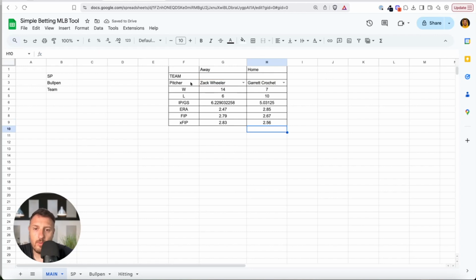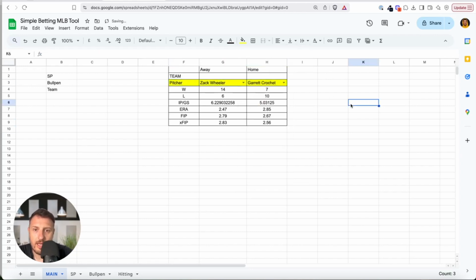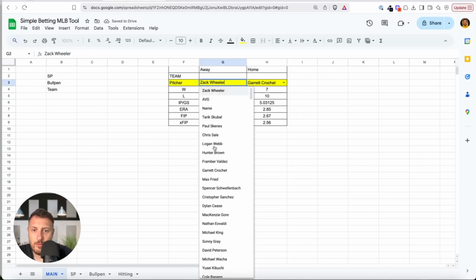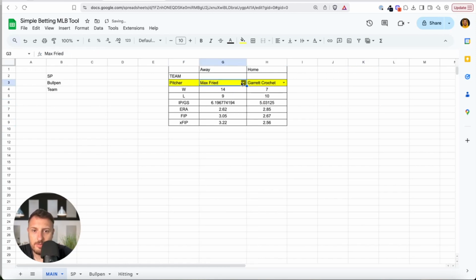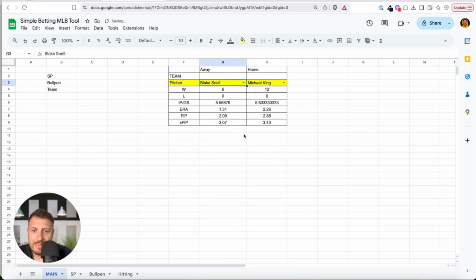Okay, so we have the pitcher. Let's make some color here. Let's say, I don't know, yellow. We have the pitcher, and we can now select other pitchers, right? Let's say Mackenzie Gore, Michael King, Blake Snell, and you will see it always changes these numbers. Okay, Michael King, really good numbers. Let's say Mitch Keller, ERA, bet, and so on. Okay, so we fixed the pitchers.